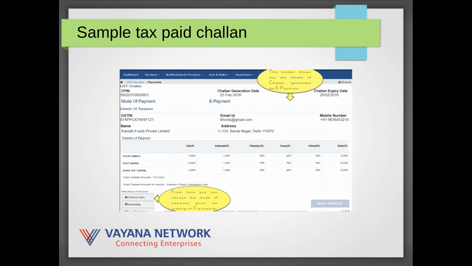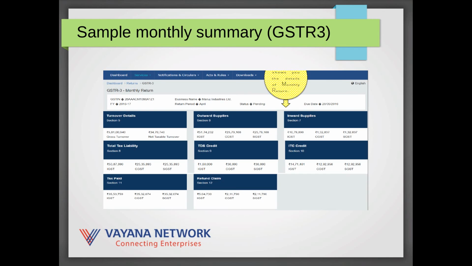So this is what a challan would get issued to you, and the challan number would get issued, and that challan number is what you need to enter in the GSTR3 when you file the final monthly return, that is a GSTR3. And this is just an example of the summary of GSTR3. This is a rather large data structure, lots and lots of subscreens and fields and things like that, but this is the final monthly return. Thankfully, most of this particular return is auto-populated, and the business has to enter relatively little information, but it has to do so before it can eventually file this return.